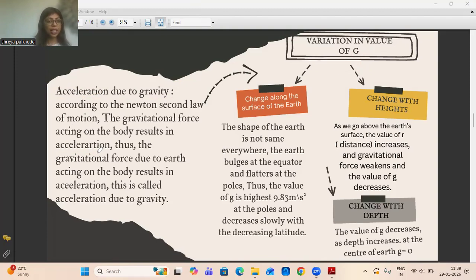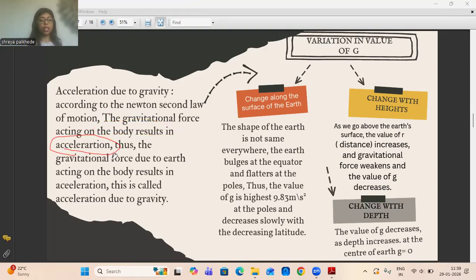The first law of motion was that anything will be in the state of rest or in the state of motion unless it is acted upon by an external force. And the second law says that anything upon which a force is acted will be accelerated. So according to Newton's second law, the gravitational force acting on the body results in acceleration.